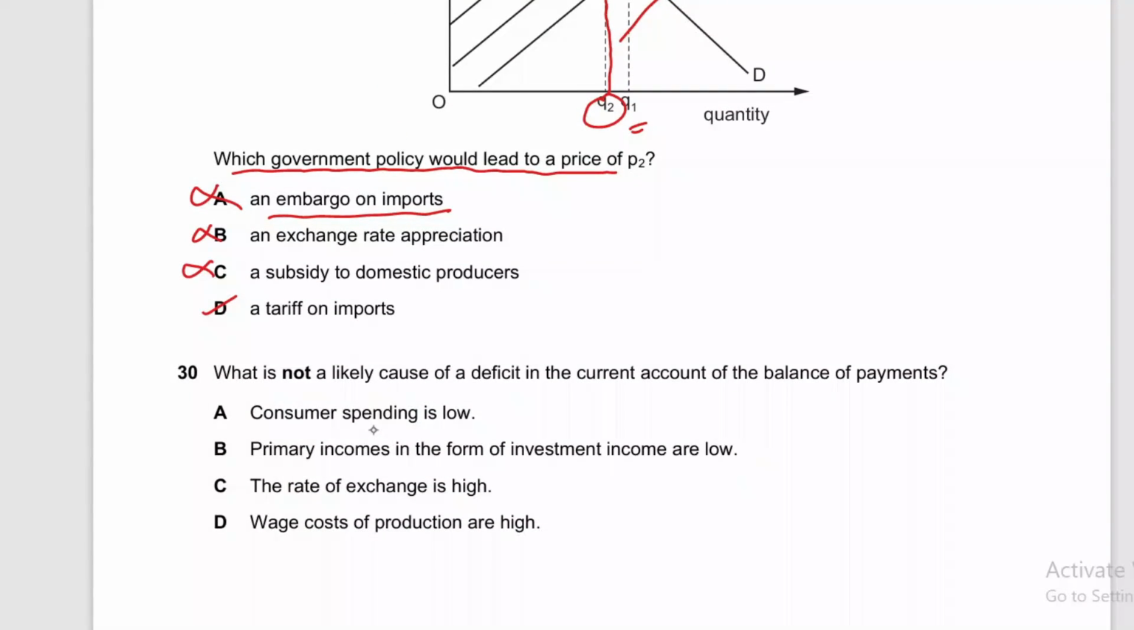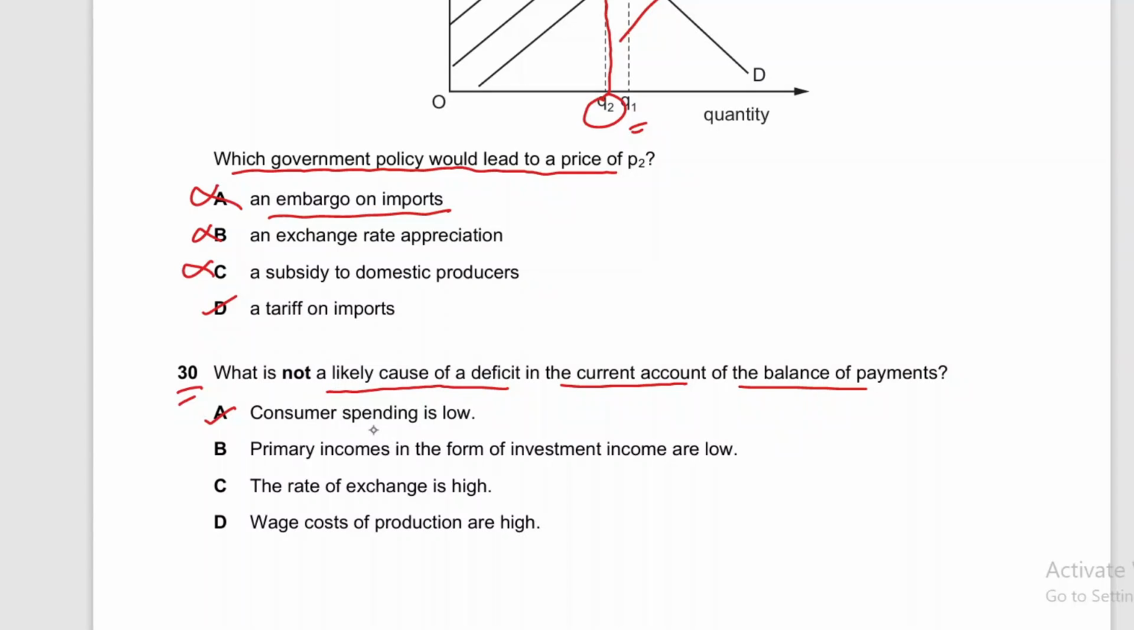And the last question is 30. What is not a likely cause of a deficit in current account of balance of payment? Right. So all other options are the cause of deficit. There is one option that is not the cause of deficit, and that is consumer spending is low.